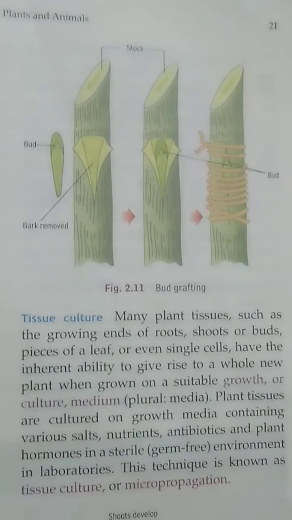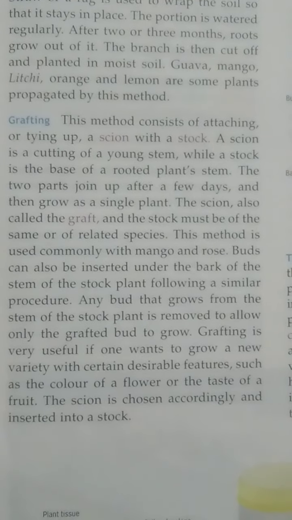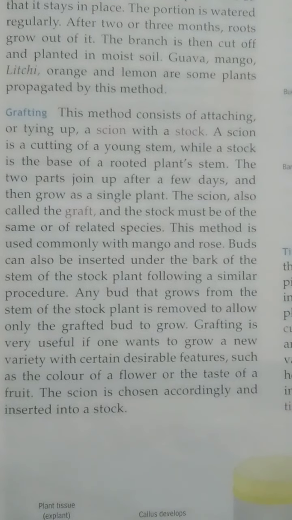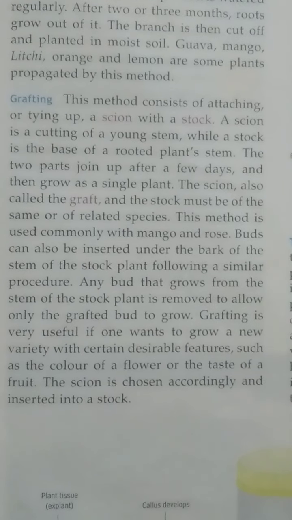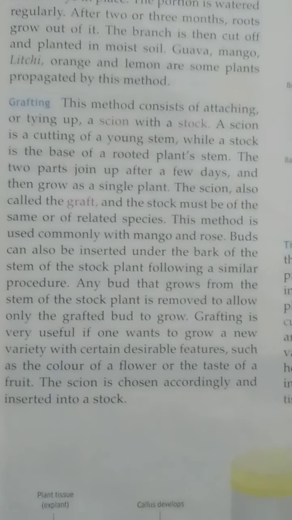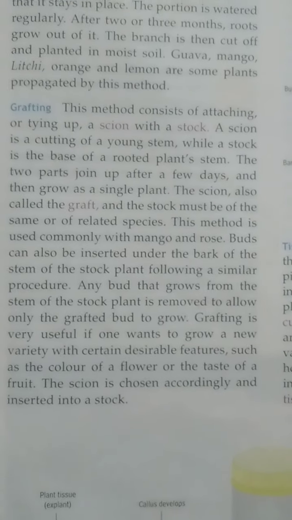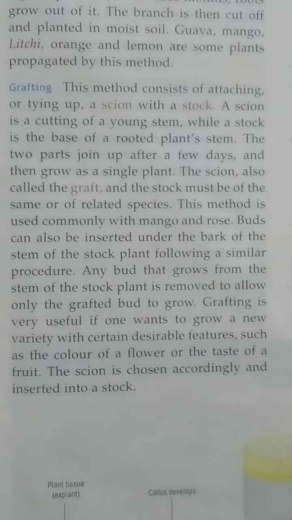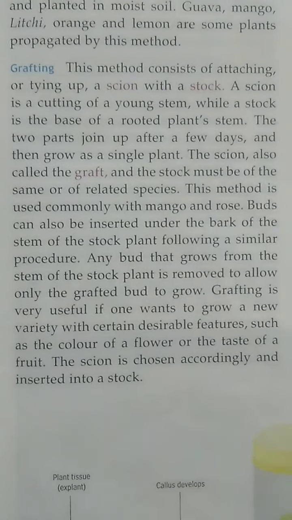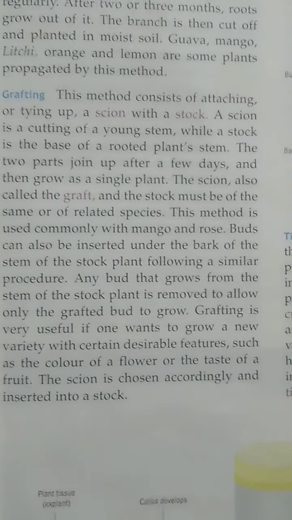Grafting is very useful if one wants to grow a new variety with certain desirable features such as the color of a flower or the taste of a fruit. Means this grafting method is useful in plants where we want some desirable feature. Desirable feature means, suppose the stalk plant has a good color of flower, and the plant whose bud we are inserting has a good taste of fruit.